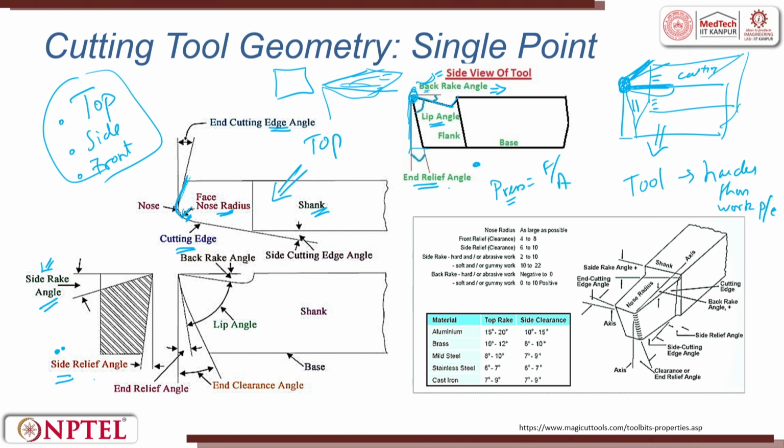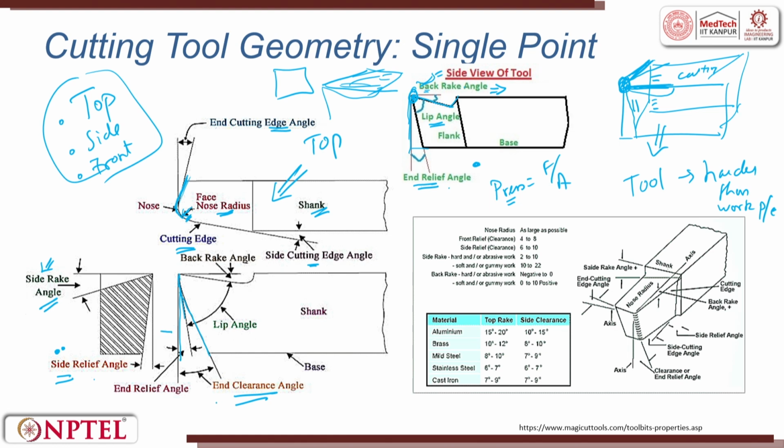Now, what is left? You have already seen the nose radius. What is pending is the clearance angle. End clearance angle and side cutting angle also you saw, so it is only the end clearance angle. The end clearance angle is not a straight line; after a certain point we also try to maintain an angle.